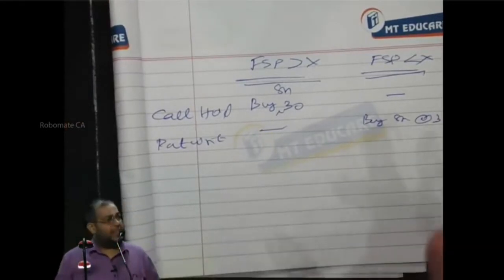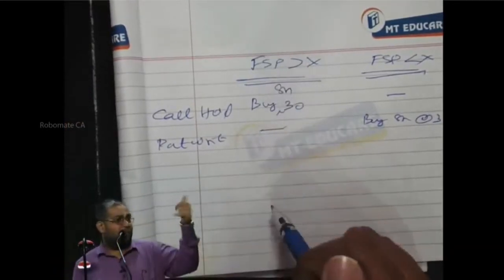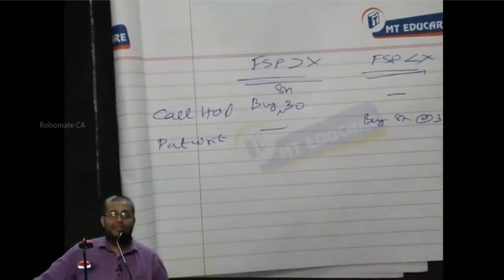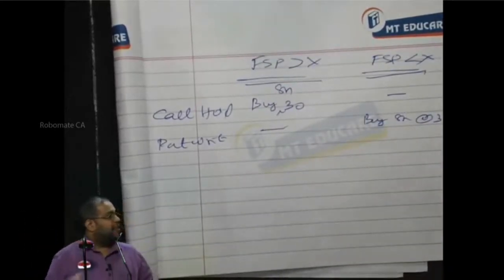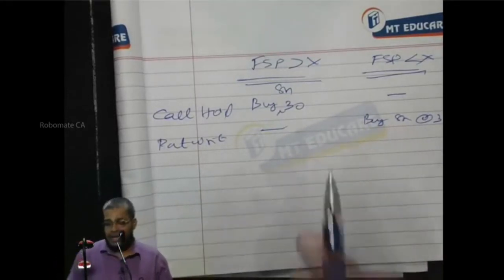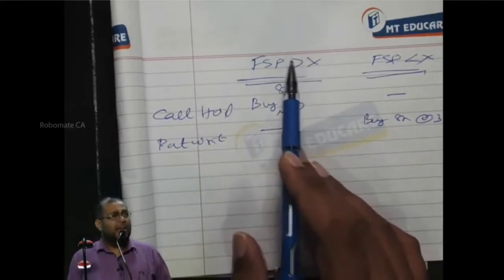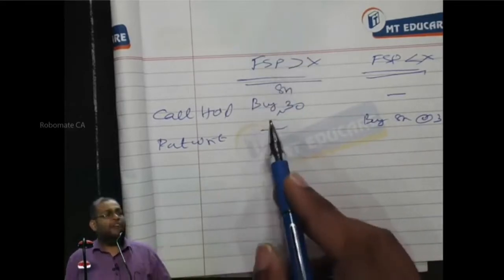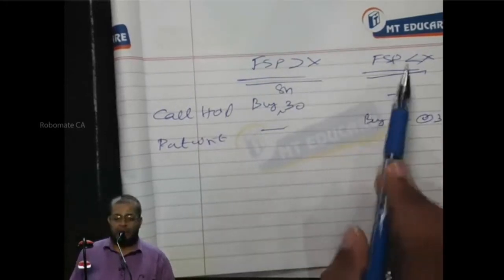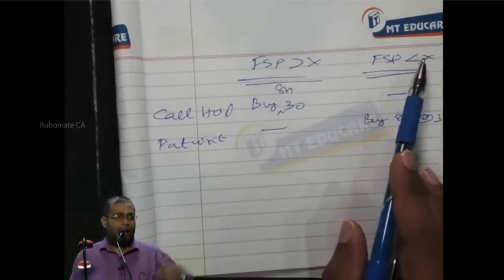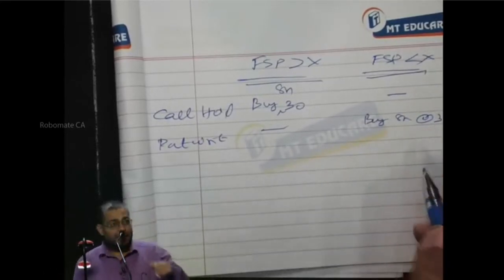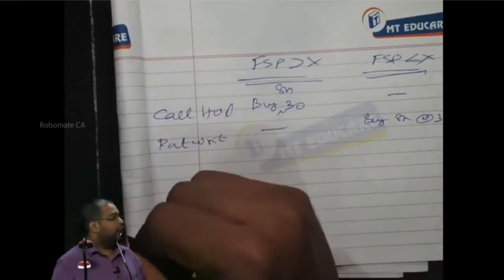Now, from this two things happen here. Whether the FSP is more than X or less than X, I always buy at 30. Correct? If the FSP is more than the strike price, then the call protects me for buying at 30 rupees. When the FSP is less than the strike price, I don't allow the call to lapse and buy in the open market, because the put holder makes me buy at 30.